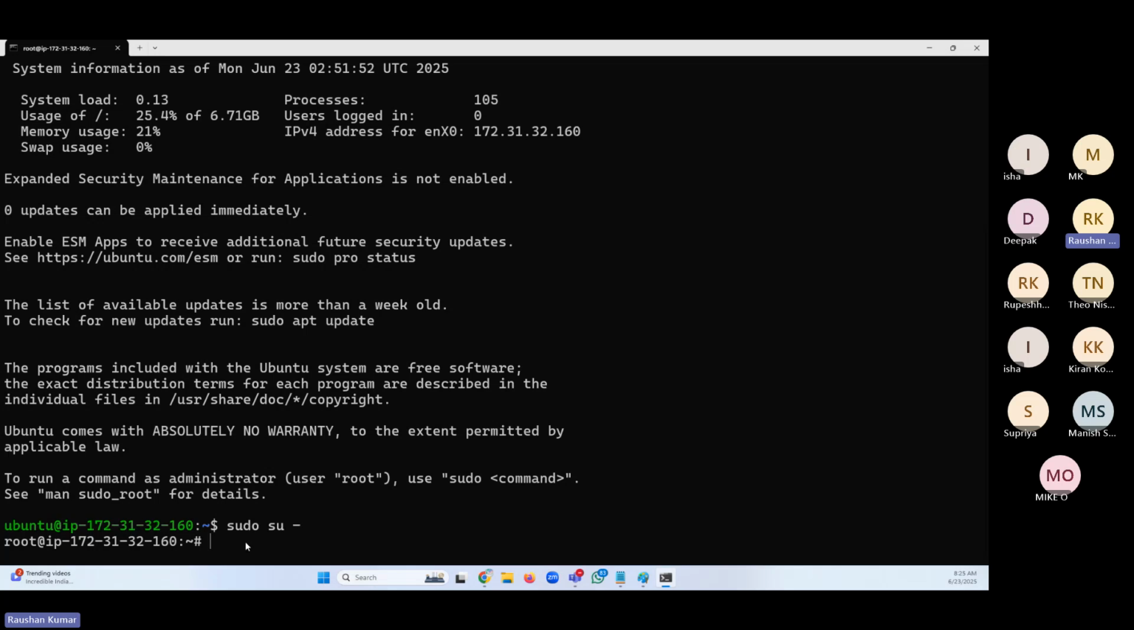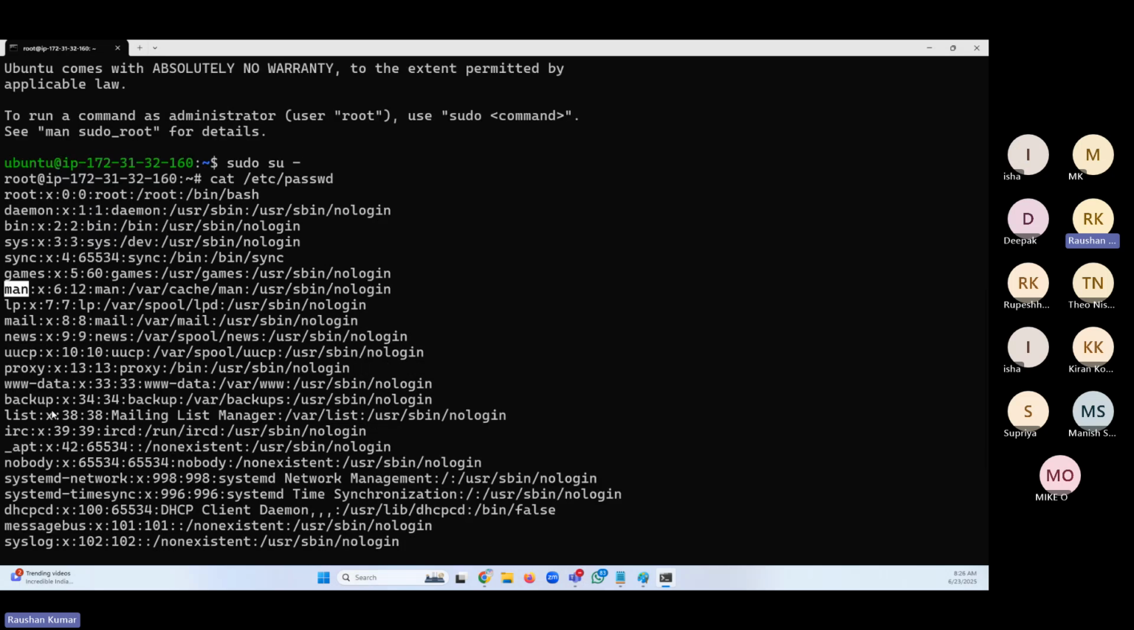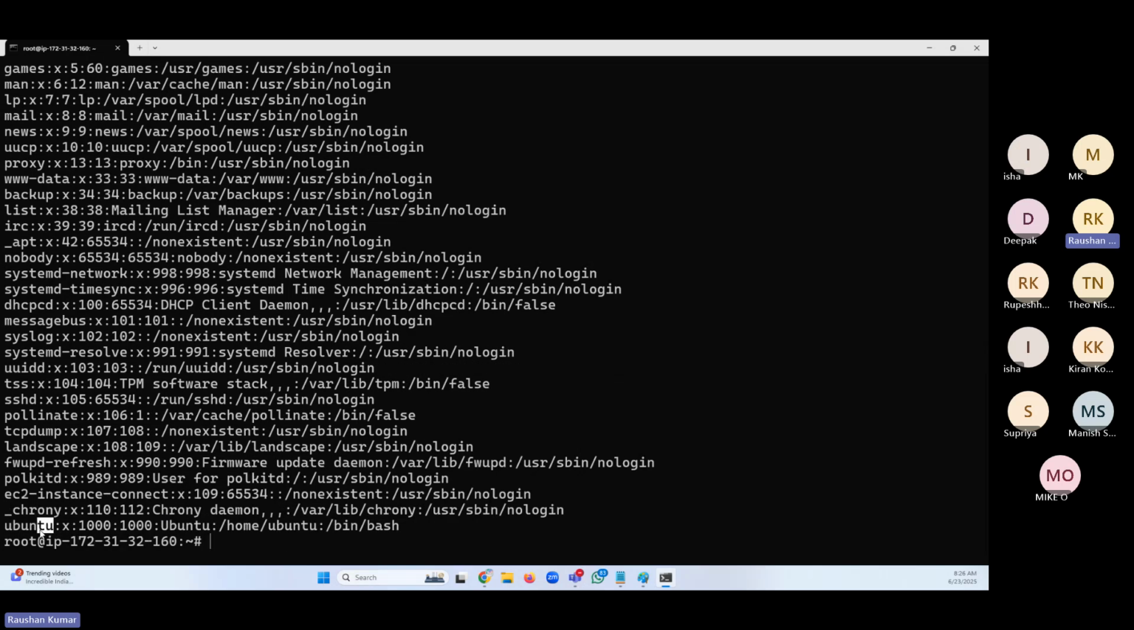There is a file called passwd under etc. Under this location, we have all the users: root user, daemon user, bin user, sys user, sync user, games user, man user. By default, you also have the Ubuntu user. So we have so many users. Right? So we have a concept of user and the group.